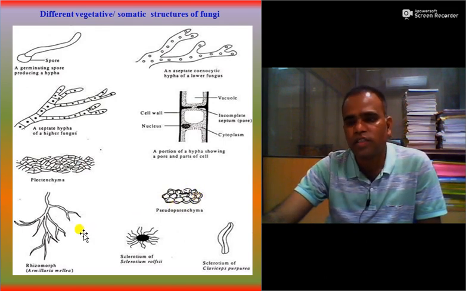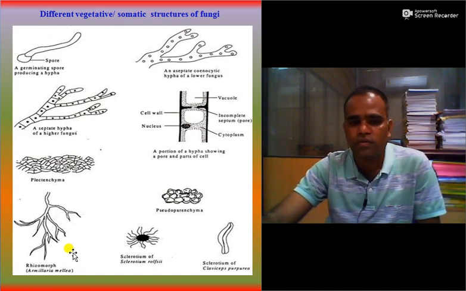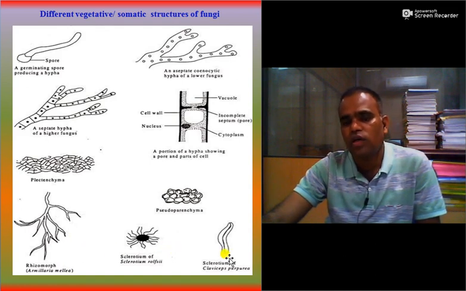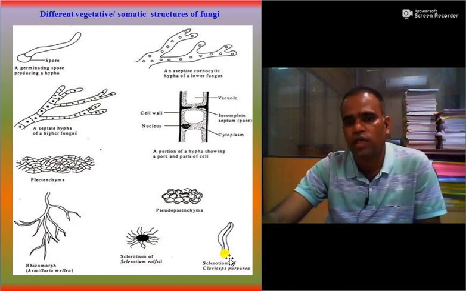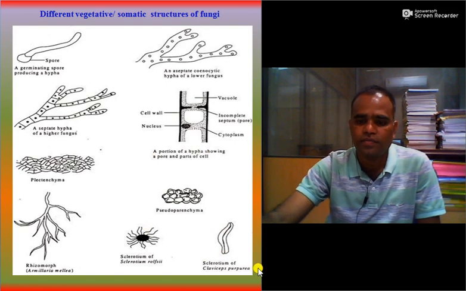Then there is modification of mycelia. It may be like a rhizomorph, sclerotium, or other types of structures, chlamydospore, and so on. So you can draw these figures and explain easily.